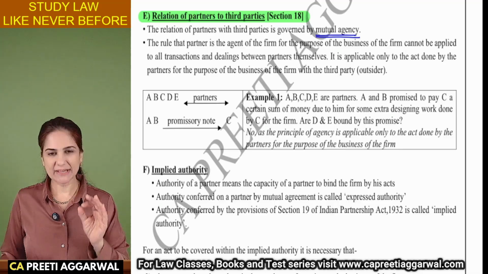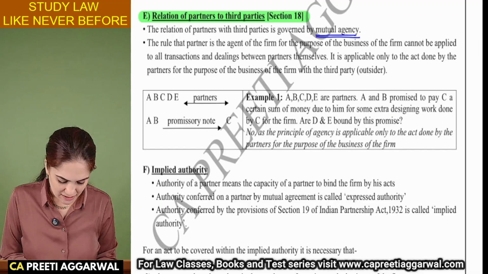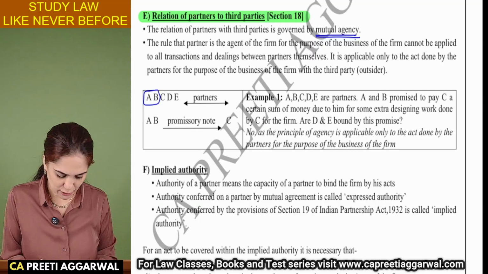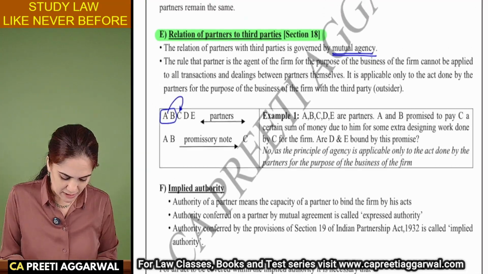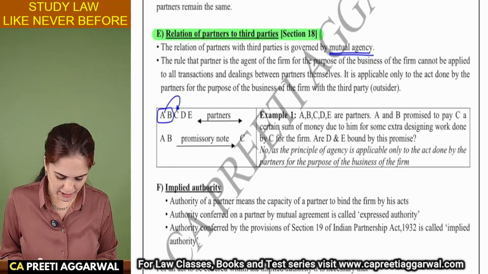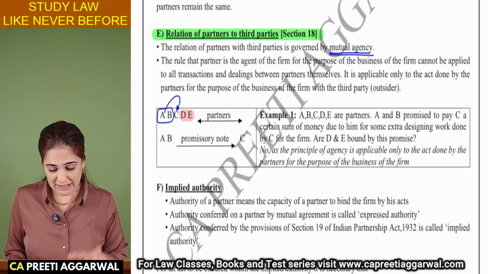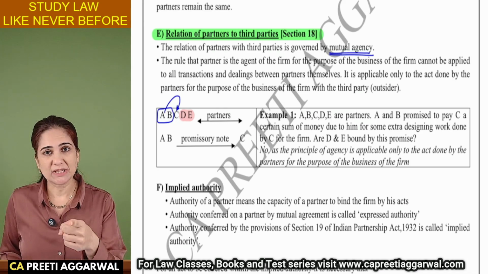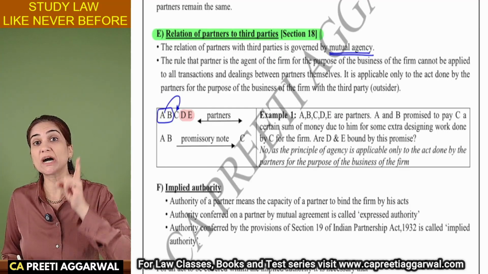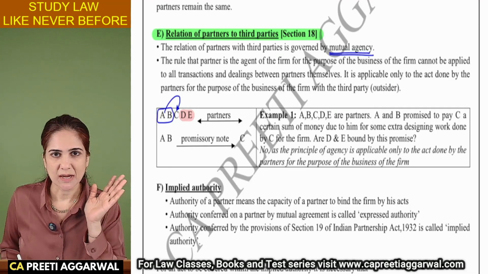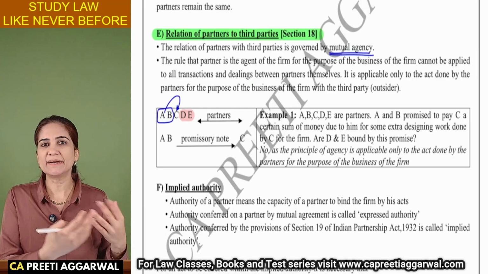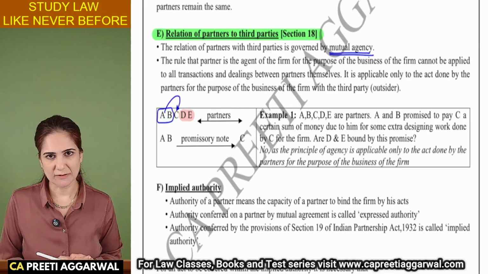A, B, C, D, E, they are partners. A and B issue a promissory note promising to pay certain money to C, one of the partners. My question is, are D and E also liable? Now, this relation of partners governed by mutual agency applies only for the contracts with third party outsiders. This mutual agency is not applicable for the promises made between the partners themselves.